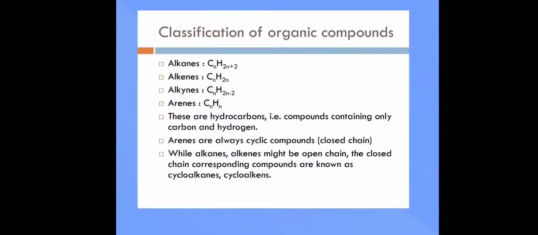So what is the classification that we have in organic compounds? We have alkanes, alkenes and alkynes. In the aliphatic compounds, that is the straight chain compounds, we have alkanes, alkenes and alkynes. In the closed chain or cyclic compounds, we also have arenes. But children, you don't have to worry about these arenes right now. This is only for your knowledge. Benzene comes under arenes, as I already discussed with you. This is not there for your portion this year.